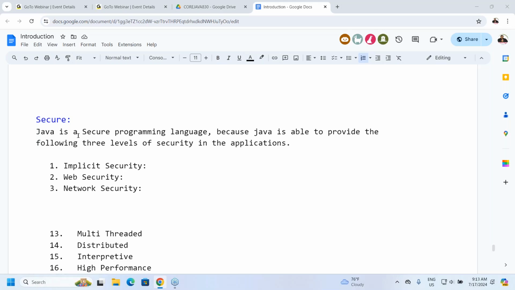Is it not implicit security? Is it not implicit security that the JVM is providing? What Java is planning to provide, that implicit security? Is it not implicit security? Definitely. This is their implicit security.